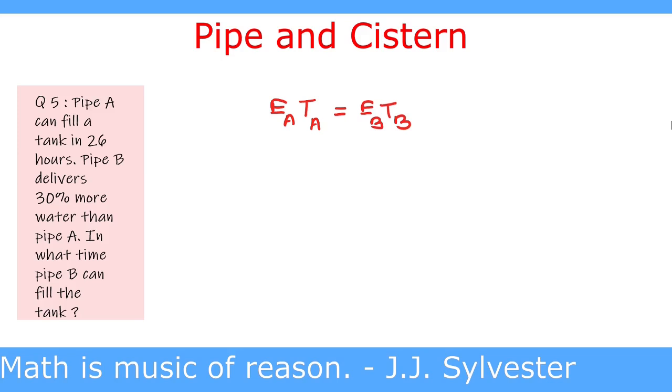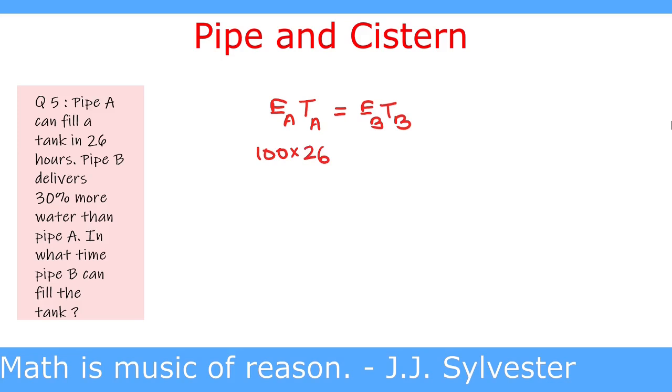Now if we assume the efficiency of pipe A to be 100, then efficiency of pipe B will be 130 as it is 30% more than pipe A, and we put the values 100 into 26 hours.